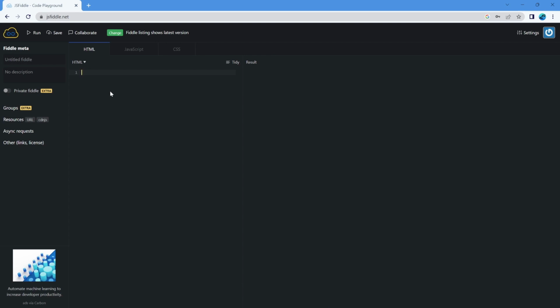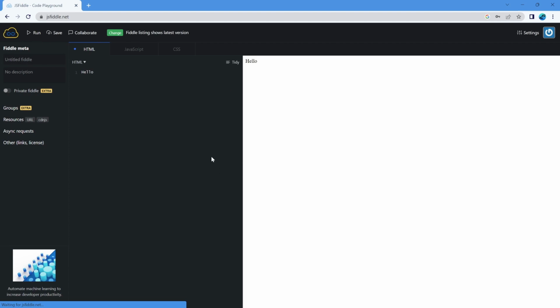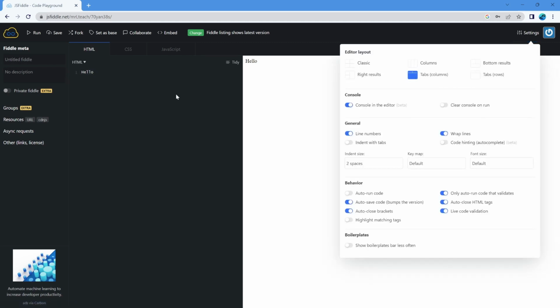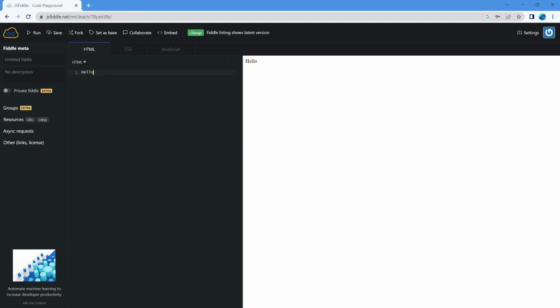So basically, again, I'll just type the hello and I'll explain here. Basically, there are multiple different languages that you will be typing code in. The main ones are HTML and CSS, and in fact, I'm just going to drag CSS over there because we're not using JavaScript for this particular mini project. So HTML is like the content of your page, the text, the images, those sorts of things, and CSS is the style, basically making it look good. So we can flick back and forth between those two and we can see the result over here. So just again, you go to settings, click on tabs, columns, and then click away.